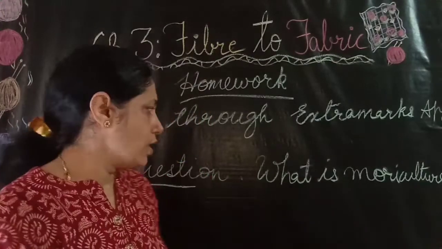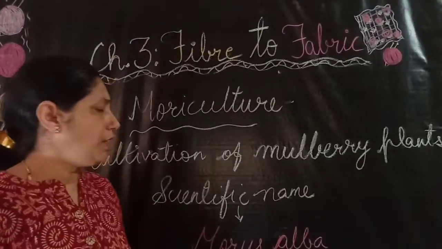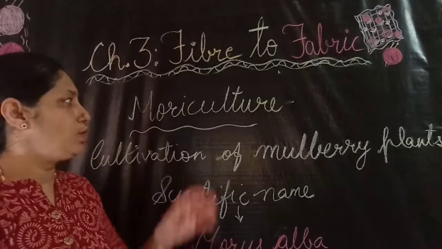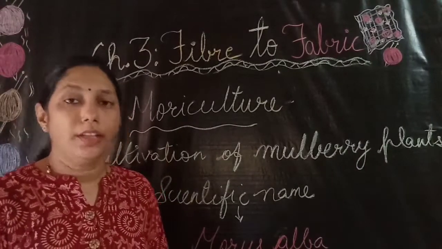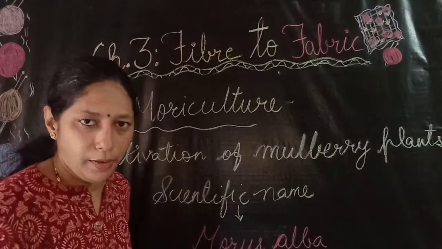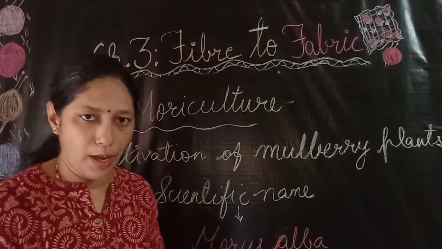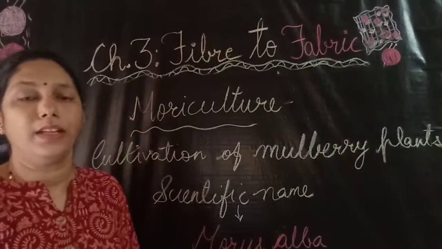The question was, what is moriculture? The answer is, cultivation of mulberry plants is known as moriculture. The scientific name of mulberry plant is Morus alba. So the cultivation of mulberry plants is known as moriculture.